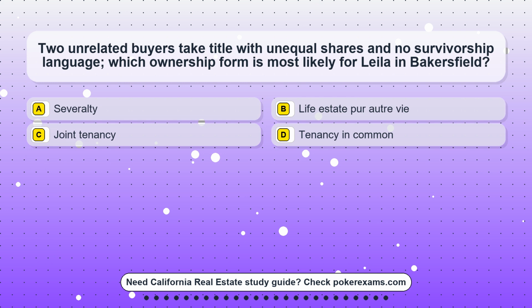Question 6. Two unrelated buyers take title with unequal shares and no survivorship language. Which ownership form is most likely for Layla in Bakersfield? Option A. Severalty. Option B. Life estate per otra vie. Option C. Joint tenancy. Option D. Tenancy in common.